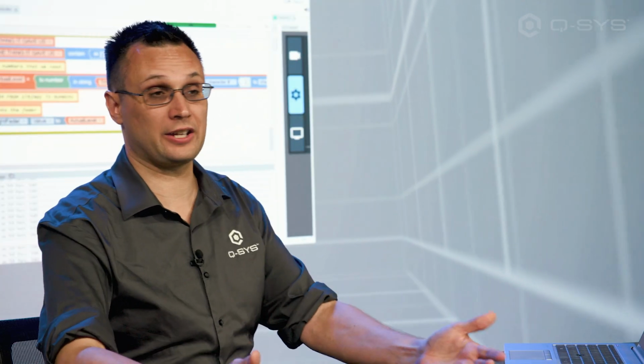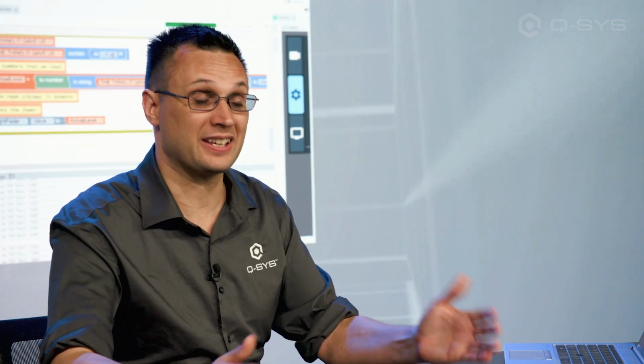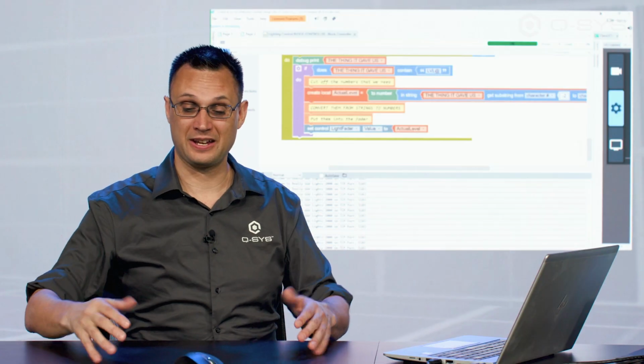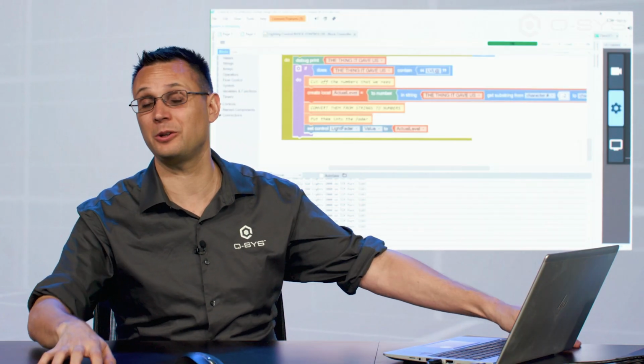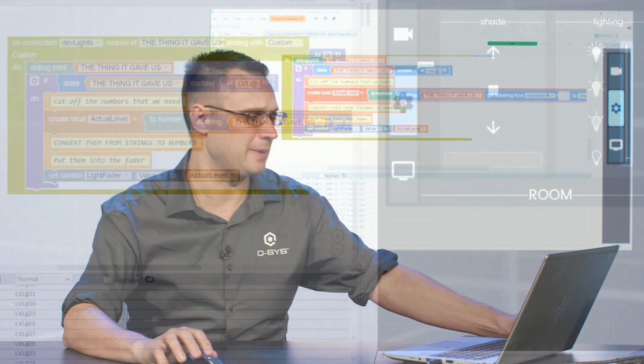And again, the joy of any coding is that you can do it in multiple different ways. And if it works, it works. And if it is more efficient for your brain, then that's the way you want to do it. So we're trying to show you some alternative methods here.